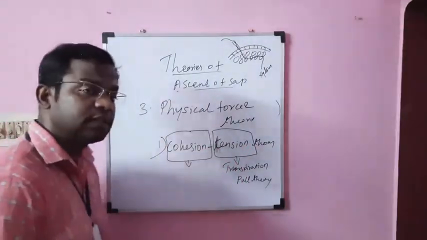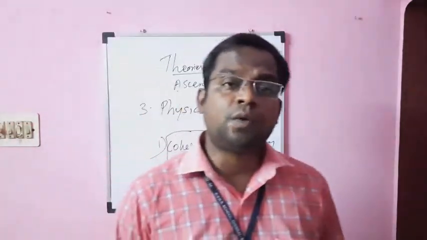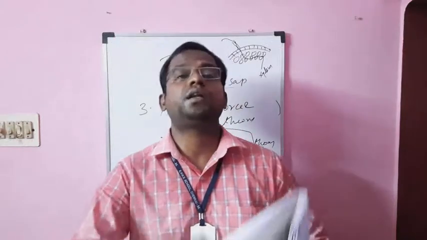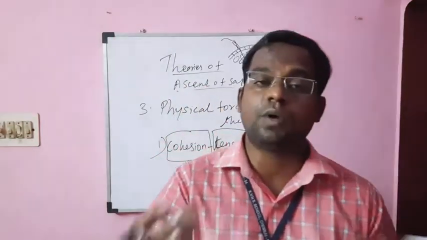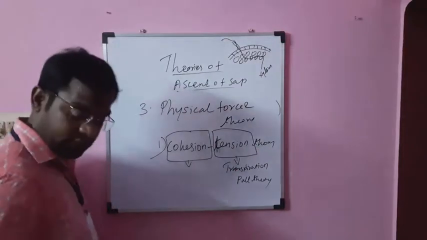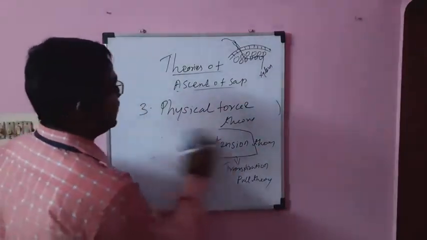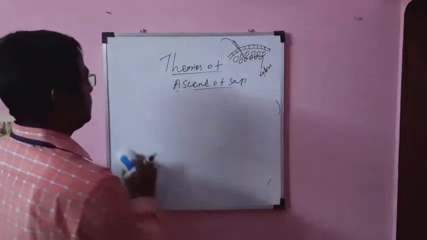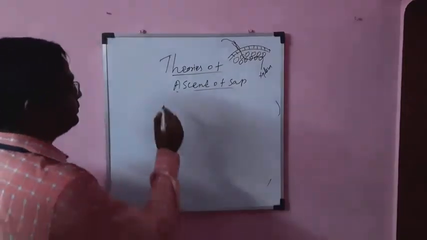Cohesion means, you know very well, the water is made of molecules. Many water molecules are joined together to form the water, isn't it? So according to the cohesion, I will explain separately so that you can easily understand.